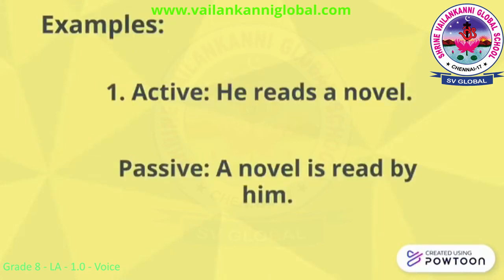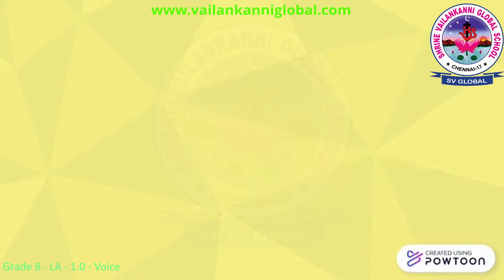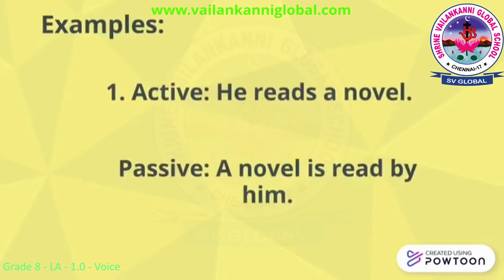After making the changes to the verb, add by, because it is a word that shows a sentence is in passive form. Followed by that, complete the sentence with the subject of the active voice. In this sentence, he is the subject and it is in the first person pronoun. So when you are changing into third person, it will become him. So the active form he reads a novel should be changed into passive form as a novel is read by him.